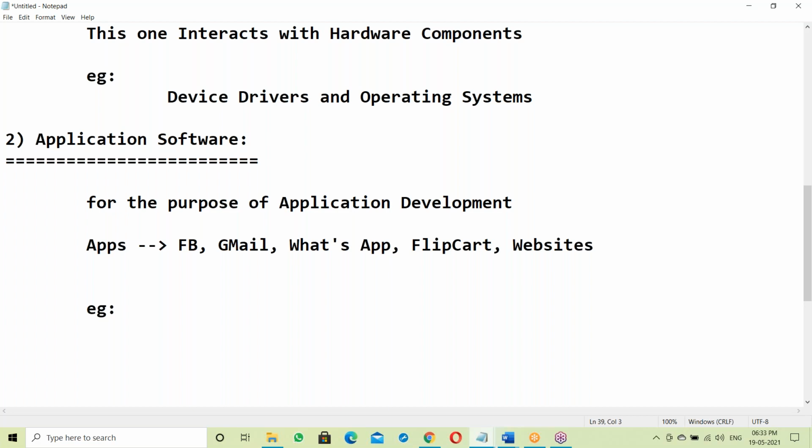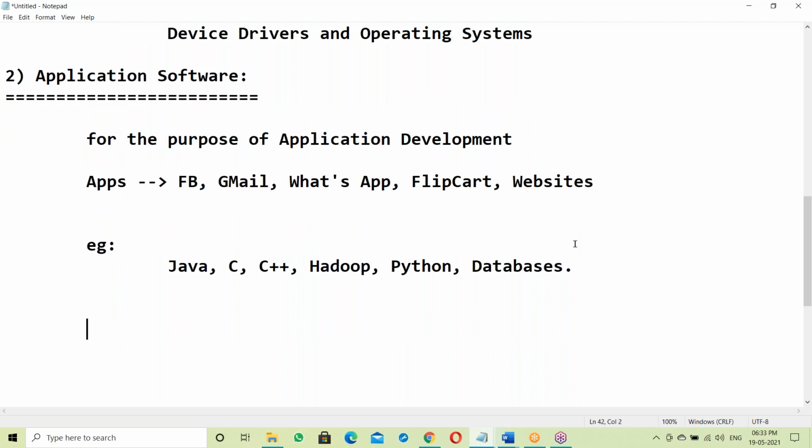Examples of application software: Java is an application software. Next, C language is application software. C++ is application software. Next, Hadoop is application software. Python is application software. Next, database. Database is application software. It's very simple.